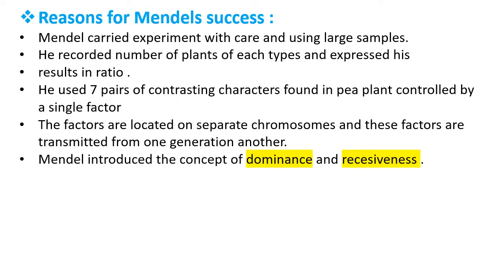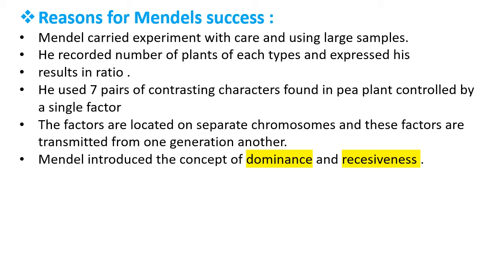Now we will see the topic reasons for Mendel's success. You know that Mendel carried out experiments on pea plant, and pea plant is also called Pisum sativum. It is the scientific name of pea plant. So Mendel carried out his experiment with great care and used a number of samples or a number of characters and plants for his experiment.